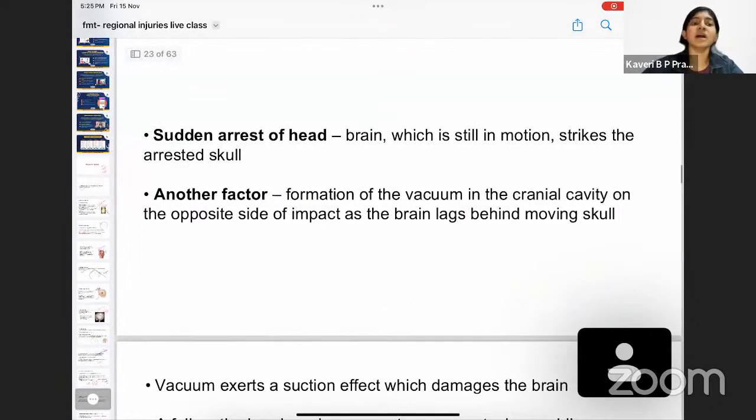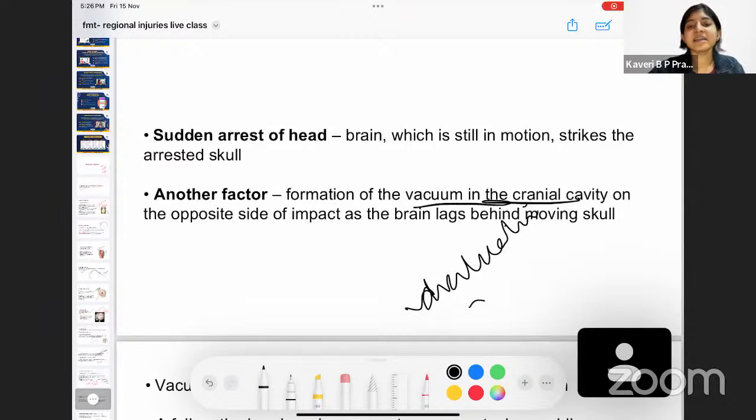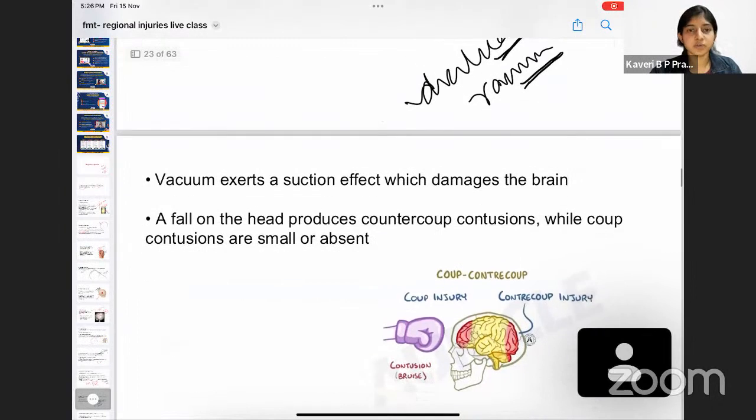Okay. Now, there is also another factor which causes this countercoup injury. Certain people say that there is formation of a vacuum in the cranial cavity whenever there is an impact. For example, whenever a hammer is hitting my head, a vacuum is created on the opposite side of impact as the brain lags behind the moving skull, and that vacuum is a reason causing the brain to go and hit the opposite skull, and there is injury occurring. Okay. So there are two theories: one is the deceleration theory, and what is the second theory? It is the vacuum theory. Remember these two things. Make note of it whenever they ask about a coup or a countercoup injury.